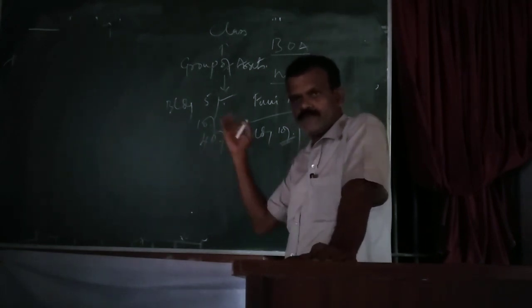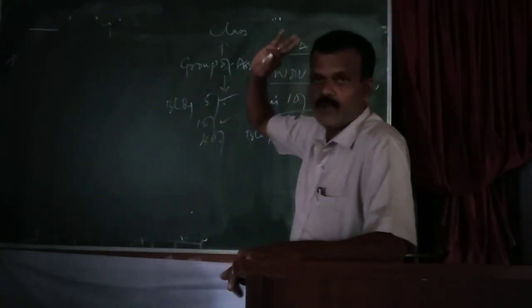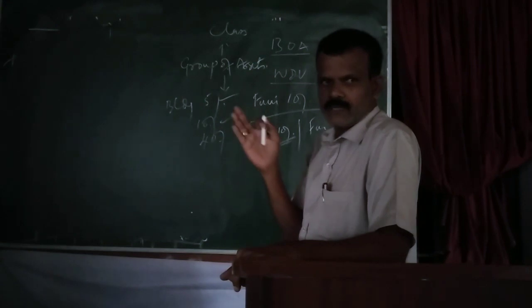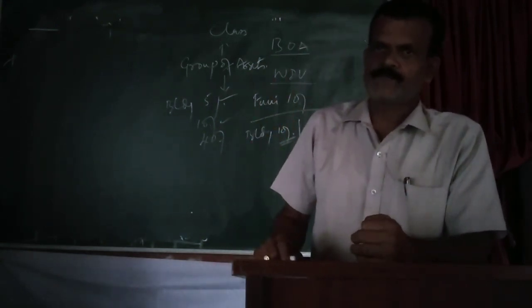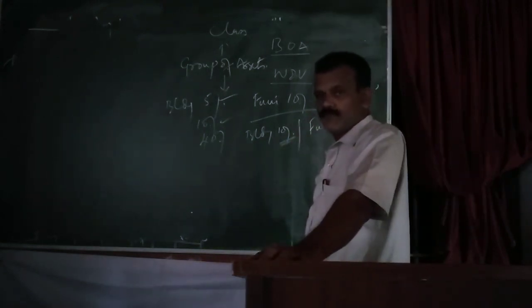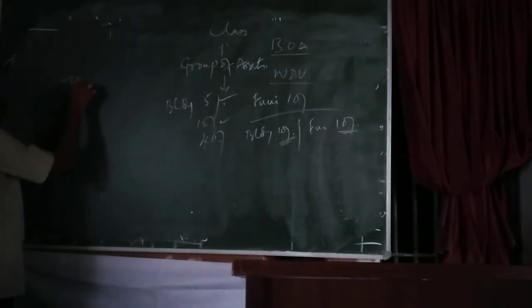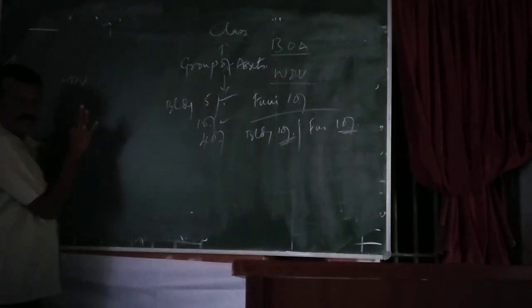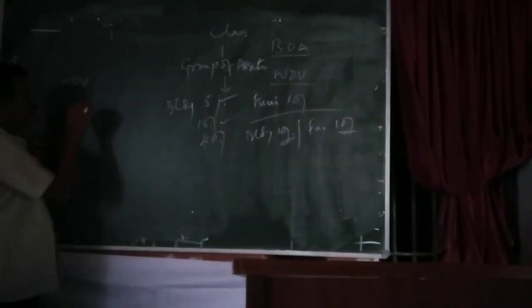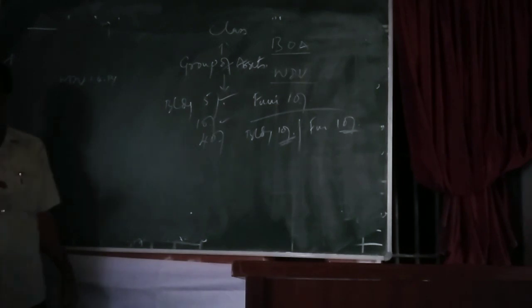So on the basis of the rate of depreciation as well as the class of assets, we classify the block of assets, as some classes of assets, for example, plant and machinery, buildings, furniture, etc. And for the purpose of calculating depreciation, the following formula is adopted: the written down value of the block of assets, all the assets falling in the block of assets, as on 1st April of the previous year.